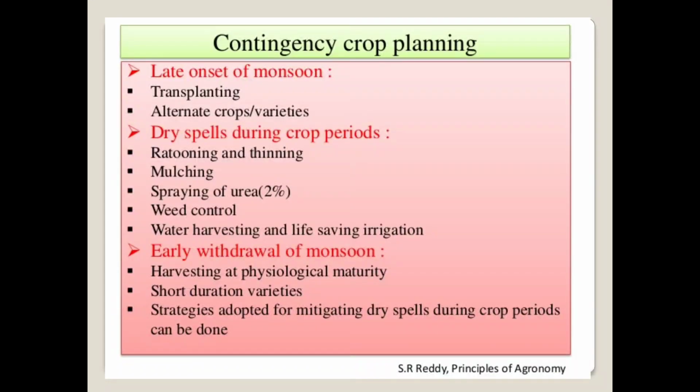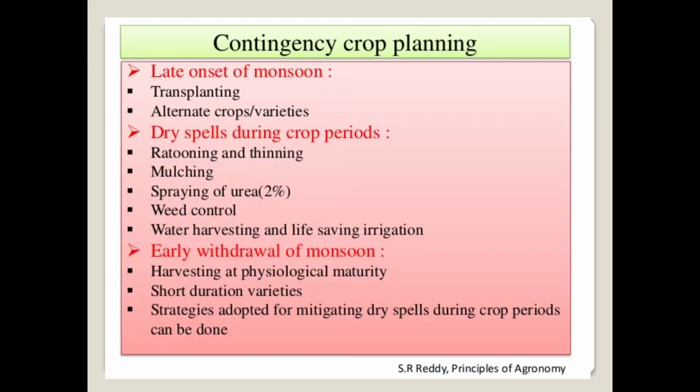Then the important practice which is also given to mitigate the drought condition is contingency crop planning. So the contingency crop planning involves the late onset of monsoon. In that condition we can adopt the transplanting of various crops. If the onset of monsoon is late, that means the late start of the monsoon, in that condition we can plant the crop by the transplanting method.